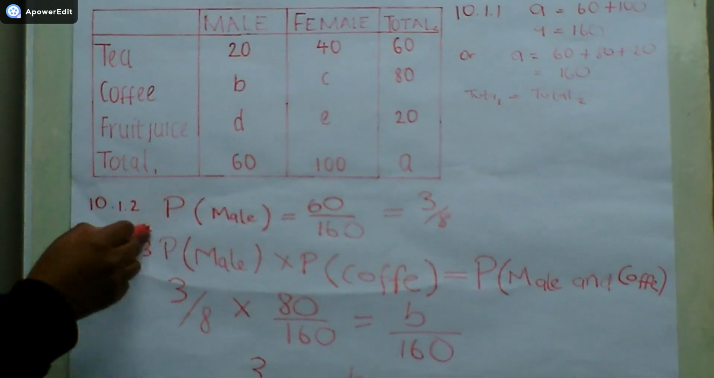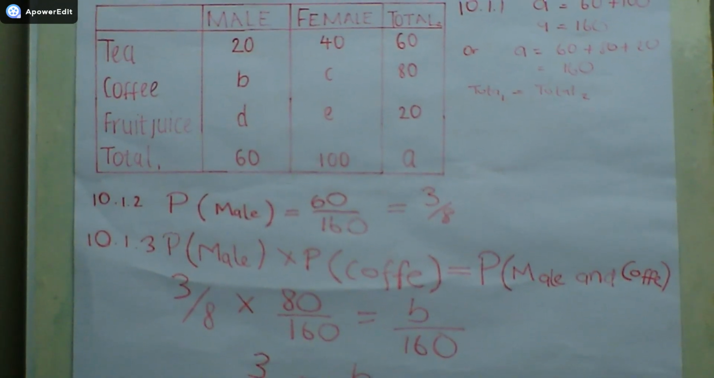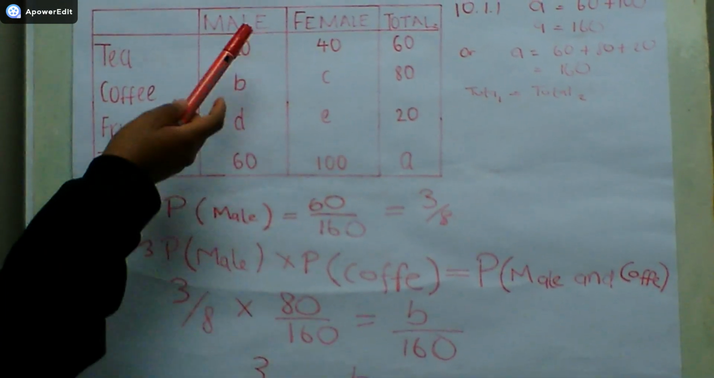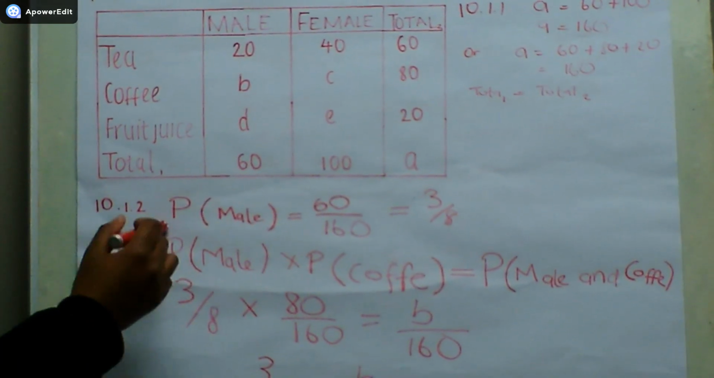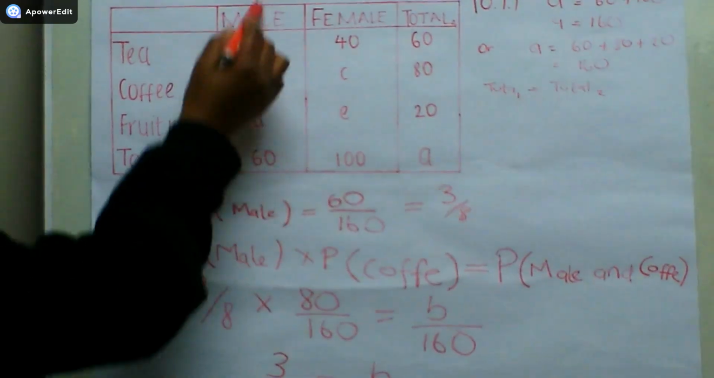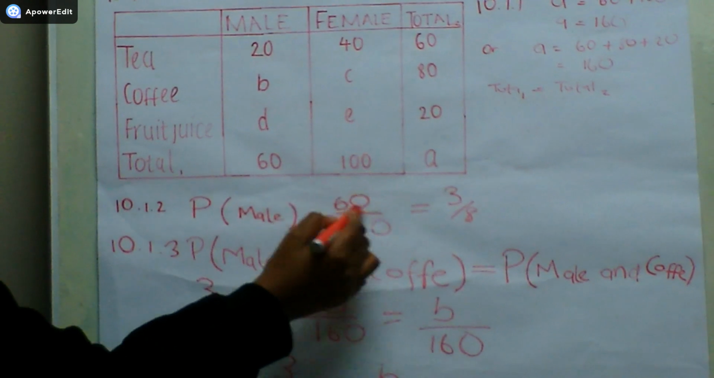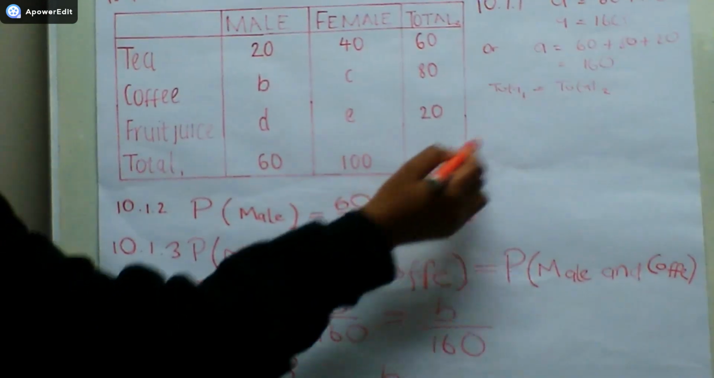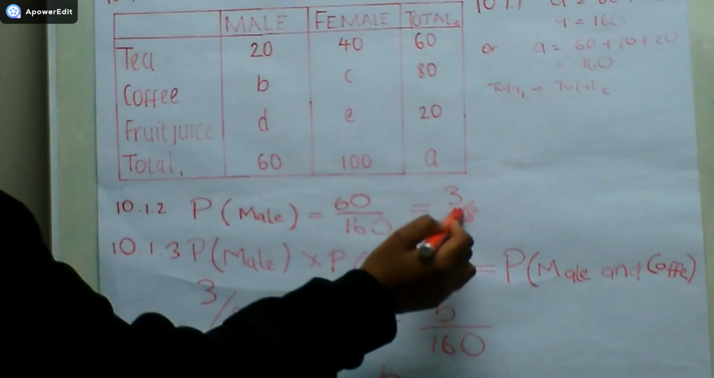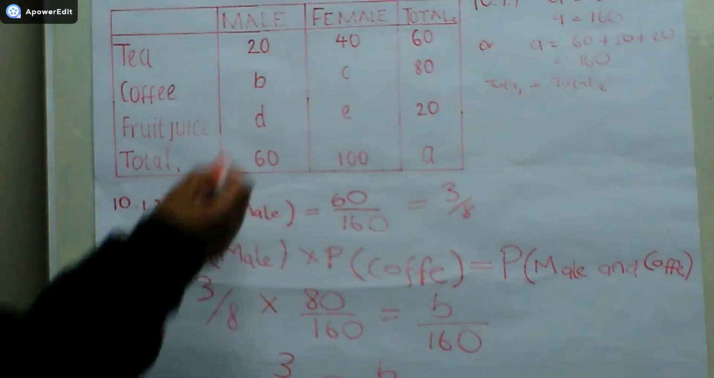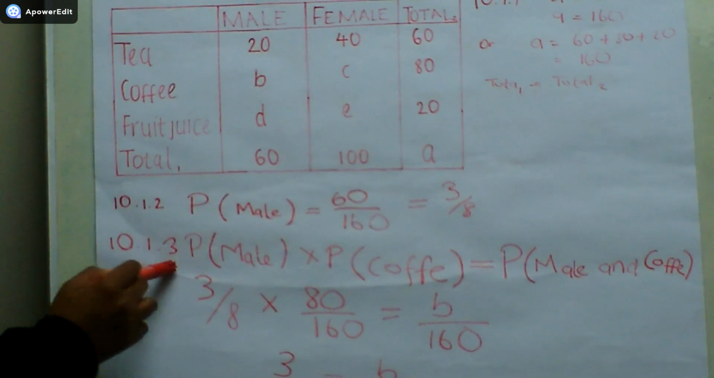Moving on to 10.1.2, we are asked to find the probability that the person is a male. We go straight to the column for the males. You can see the total for the males is 60. So it's 60 divided by the grand total, which is 160, which we already found earlier, which is A. That gives us 3/8.